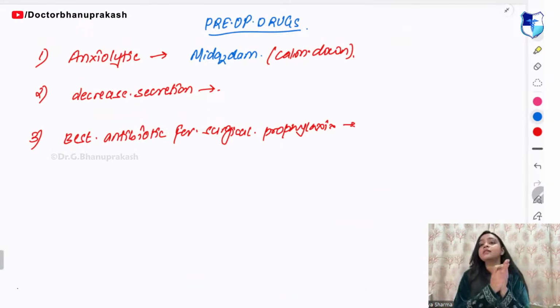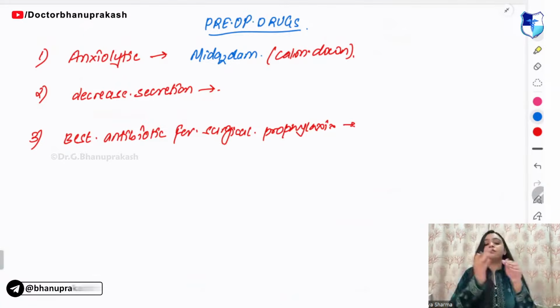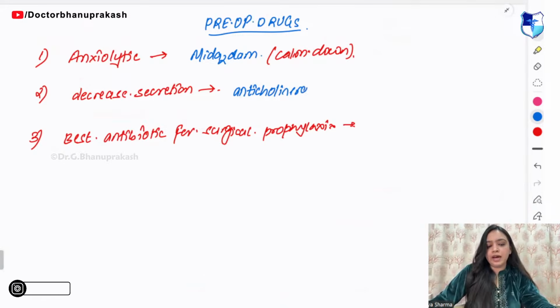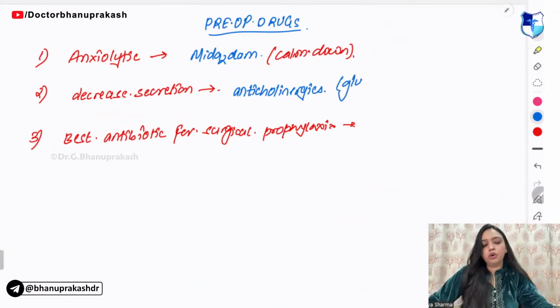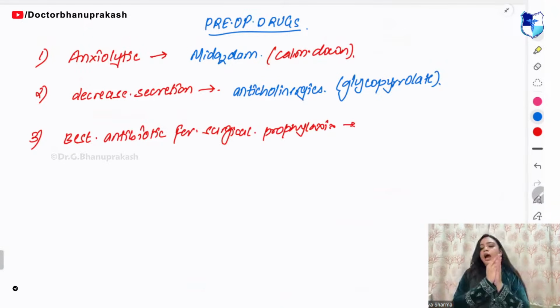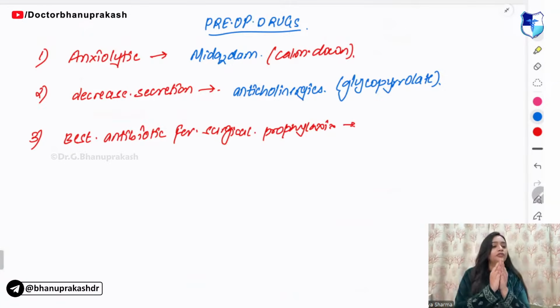For decreasing the secretion, we have to give anticholinergics, right? Like glycopyrrolate.